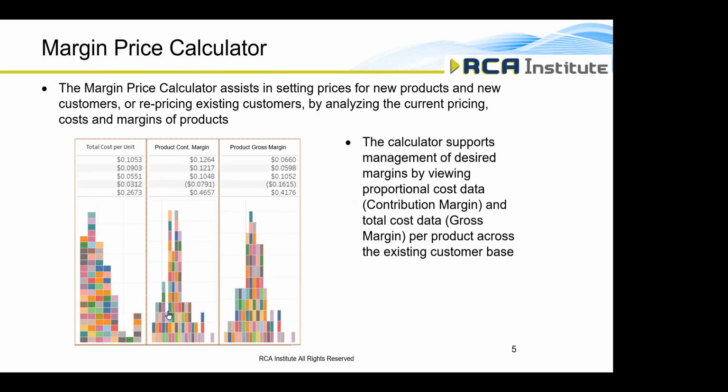Okay, now what do we do with the margin price calculator? Well, it helps us set prices for new products, new customers, repricing existing customers, possibly repricing existing products. And here again, we do that by taking a look at current pricing, costing, and margins of products and customers. Now, the calculator really does support margin management because there's a focus on contribution margin, which includes proportional costs, and gross margin, which includes proportional and fixed costs. And you can sort of see the distributions here on the left-hand side for the contribution and for the gross margin. And these are almost normal distributions here. We're going to talk about that in just a moment as well.